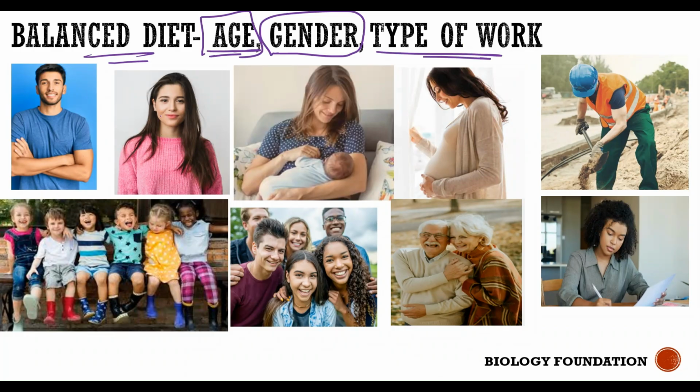For example, pregnant women and lactating women, that means women who breastfeed their newborn babies, require more food because they are eating not only for themselves but also for the developing fetus in the womb, or they are eating in order to feed the baby. Is it clear? That's the reason pregnant women and lactating mothers need to eat more healthy food, a balanced diet, so that they can give proper nourishment to the babies.